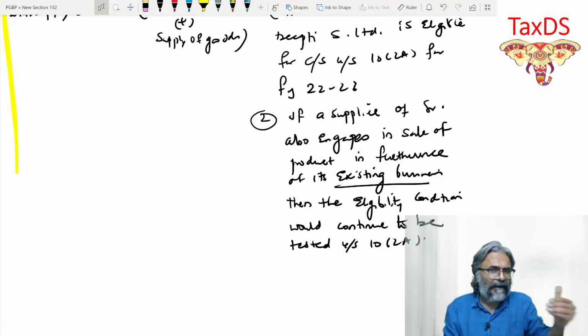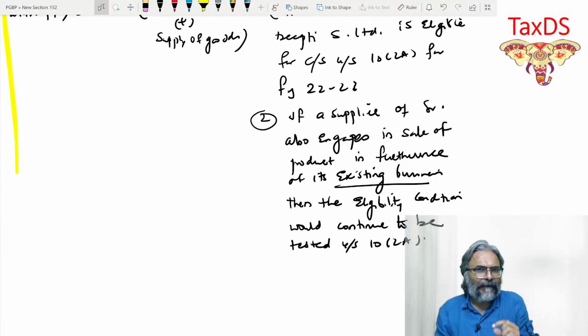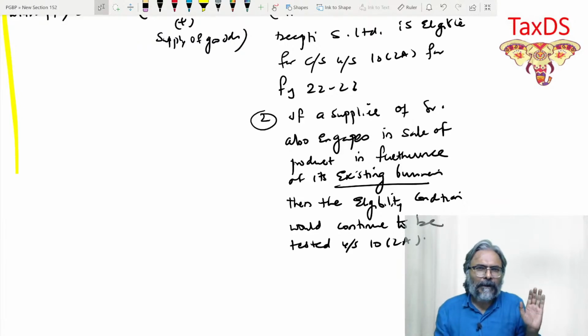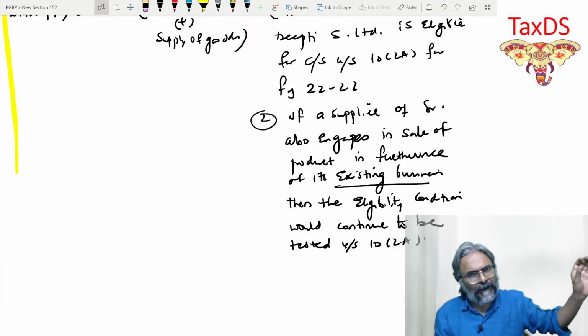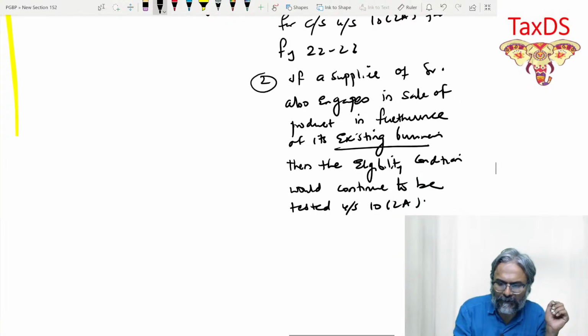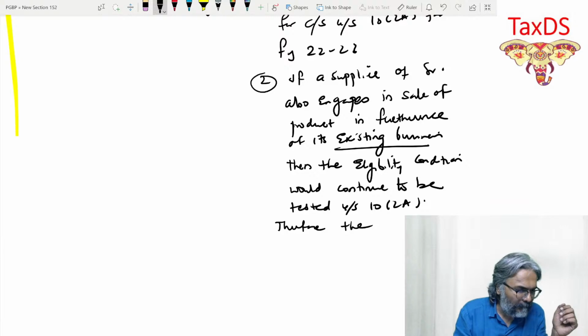So this is something which I have already explained earlier as well, that this is not possible, and therefore you need to check out the nature of the supply. In the course of its hairstyling business, the products are being sold. So the eligibility conditions of 10(2)(a) only have to be considered, and not 10(1) and 10(2) in this case. And therefore the eligibility condition will continue to be tested in 10(2)(a). Yes, it will be based on the principal supply.